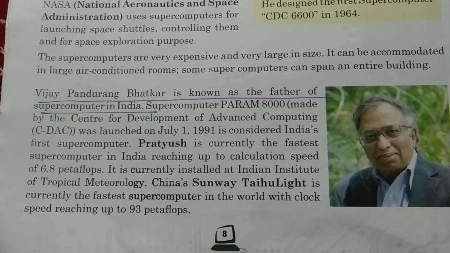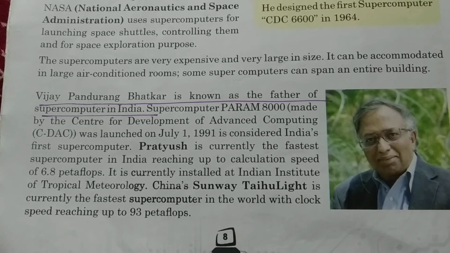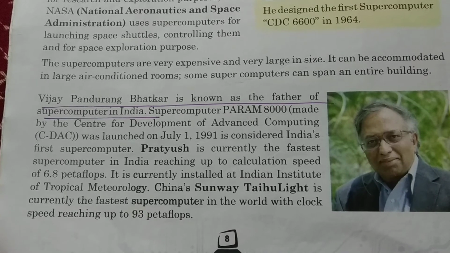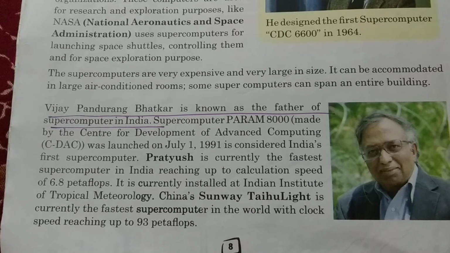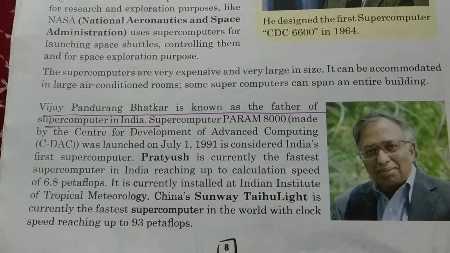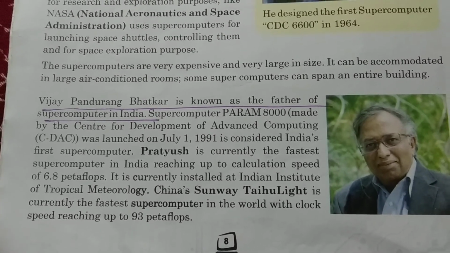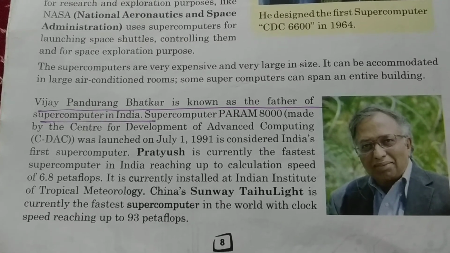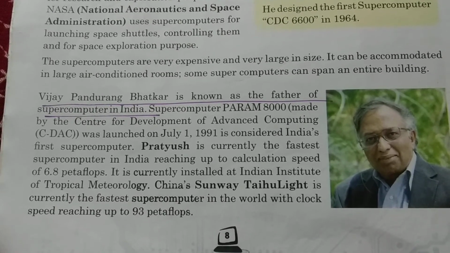Then comes Pratyush. Pratyush is currently the fastest supercomputer in India, and its calculation speed is 6.8 petaflops. Petaflops is a unit of measurement of speed of computers. It is currently installed where? Where will you find this Pratyush installed in India? Indian Institute of Tropical Meteorology. That means they deal with the study of climates, weather conditions and all.